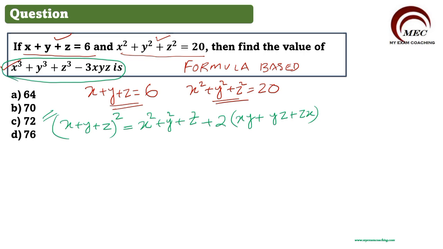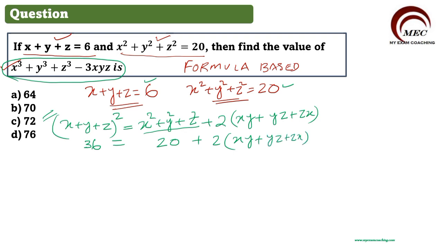So x plus y plus z is given to you as 6. So (x plus y plus z) square will be 6 square, that is 36, is equal to x square plus y square plus z square, which is given as 20, so this becomes 20 plus 2 into (xy plus yz plus zx).